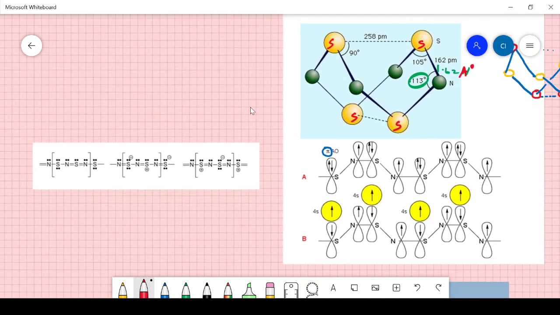Now you can see that there are lone pairs of electrons over the nitrogen and sulfur atoms. Where there are two lone pairs over the sulfur atoms, there is a single bond there, and where there is a single lone pair, there is a double bond there. So there are two lone pairs there, and these two lone pairs are surrounded by two single bonds. But if you have only one lone pair, it is surrounded by one double bond here and another double bond here. These electrons are being put into the orbitals like this.